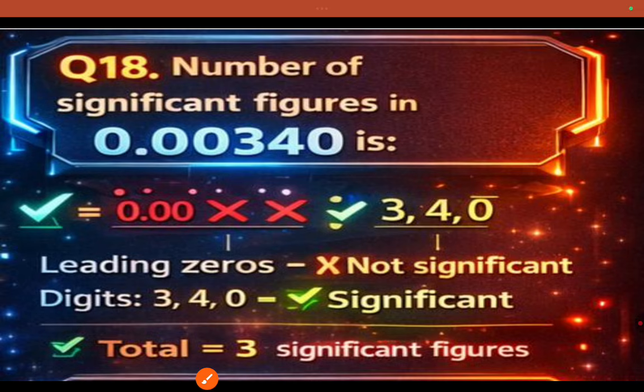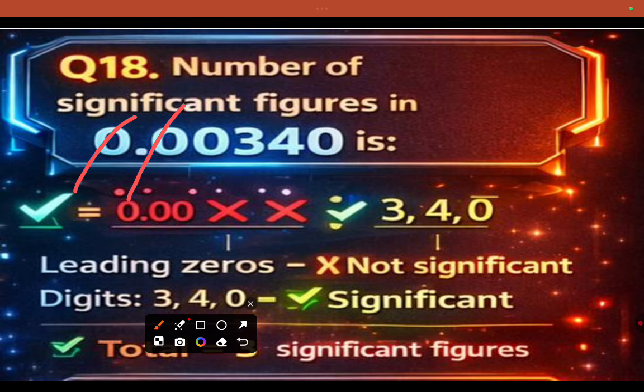Then coming to significant numbers, this is a simple one, so I don't want to waste time, going quickly. So that is about 340. This is about significant figures. So the answer is 3.